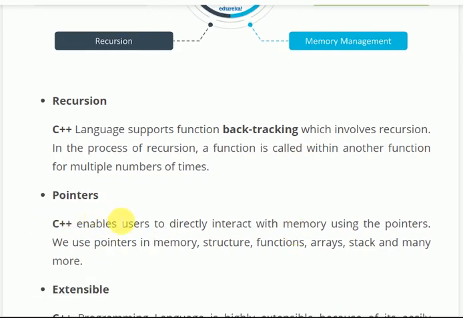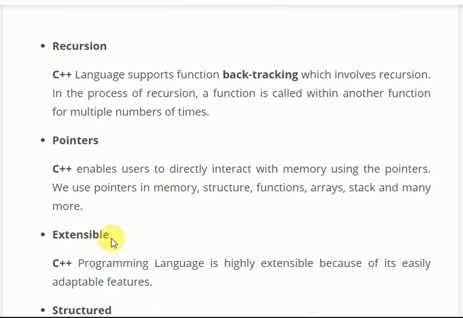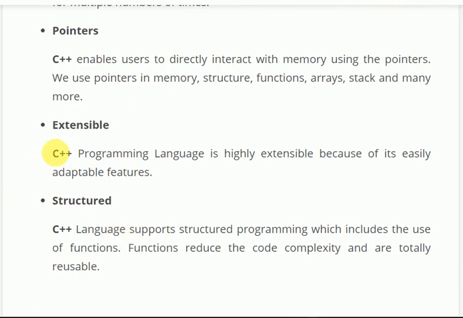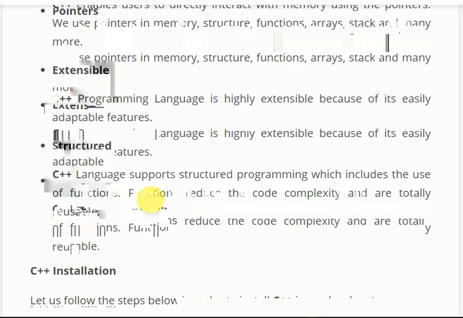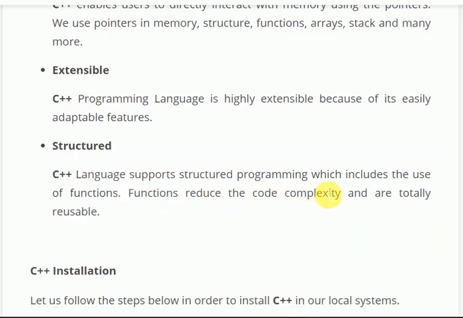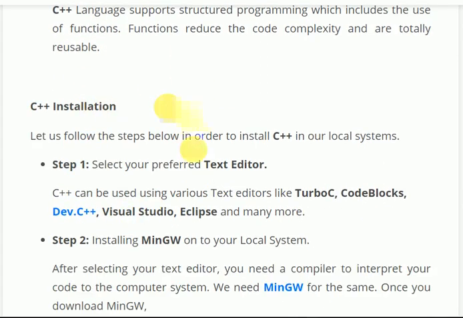It has pointers. C++ enables users to directly interact with memory using pointers. We use pointers in memory structure, functions, arrays, stack, and many more. C++ is extensible because it is easily adaptable. It has easily adaptable features. It is structured. Code reusability is possible because of structured programs. It supports functions.